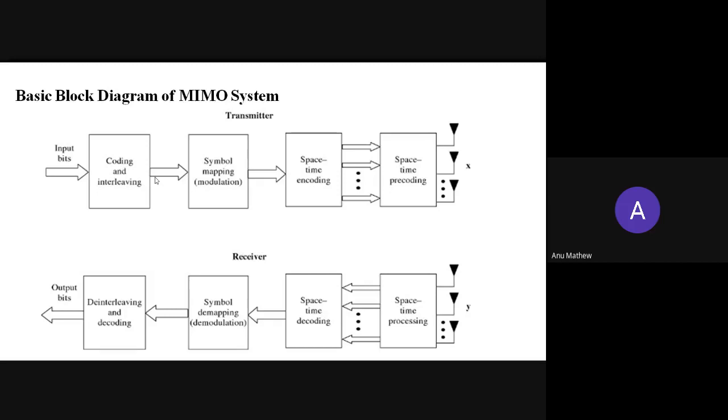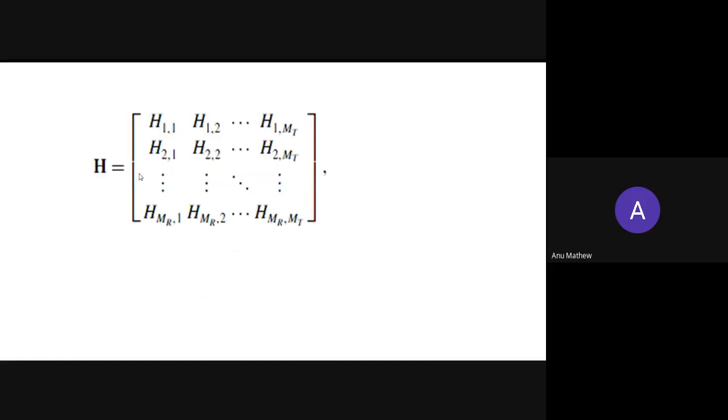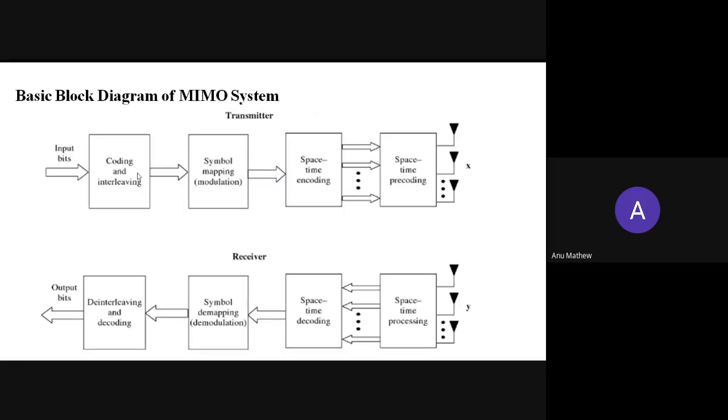First, the information bits pass through the coding and interleaving block and are interleaved, and then comes the modulation technique. Symbol mapping means modulation. In MIMO systems, mainly the QAM modulation scheme is used, that is quadrature amplitude modulation. So here in symbol mapping, QAM is used.